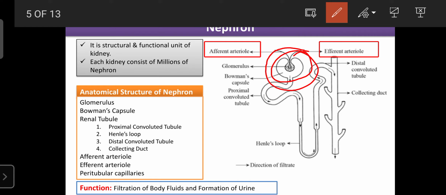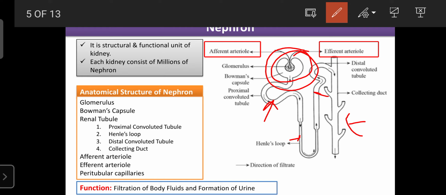That is known as the Bowman's capsule. Then the proximal convoluted tubule, then the loop of Henle, then the distal convoluted tubule, and the collecting duct. These are different parts of the nephron. The proximal tubule, loop of Henle, distal convoluted tubule and collecting ducts play an important role in the reabsorption of body water along with electrolytes, and in the secretion of certain substances that are not filtered by the glomerular apparatus. That is the major function of these different parts of our kidney.